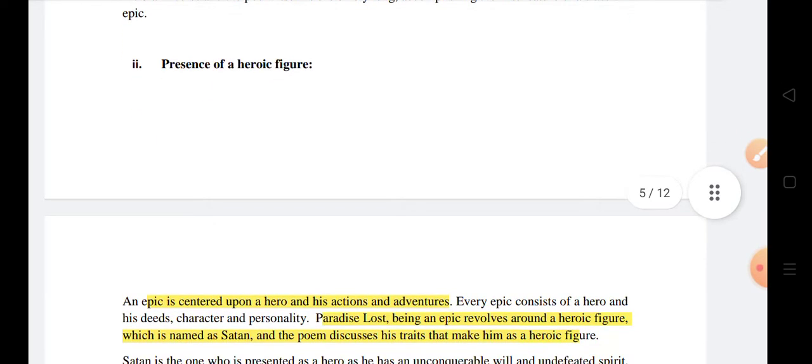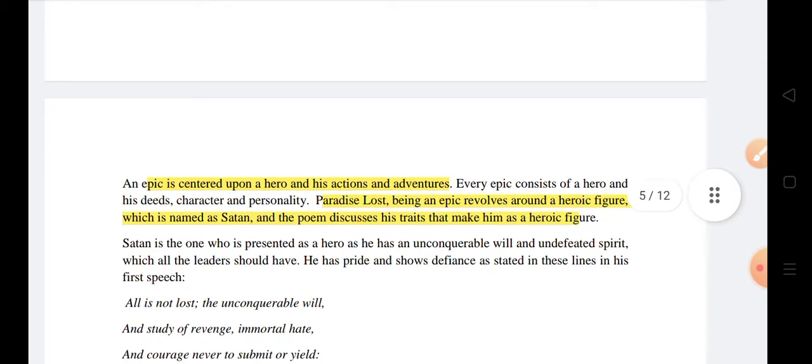The second feature that is fulfilled by Paradise Lost is the presence of a heroic figure. An epic centers upon a hero, the protagonist, and his actions, adventures and heroic deeds. Paradise Lost, we'll see, as an epic, revolves around a heroic figure. But the important thing: it has been written Satan over here, but there is an important controversy about the hero of Paradise Lost.